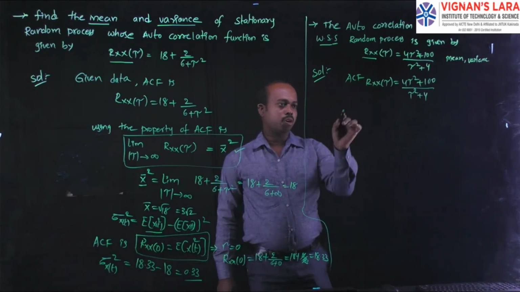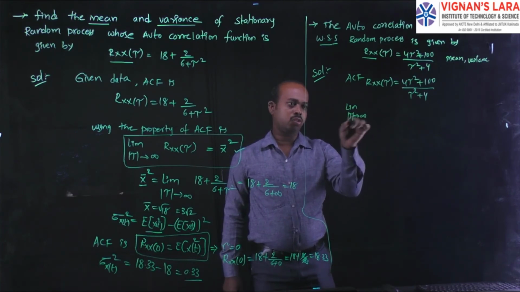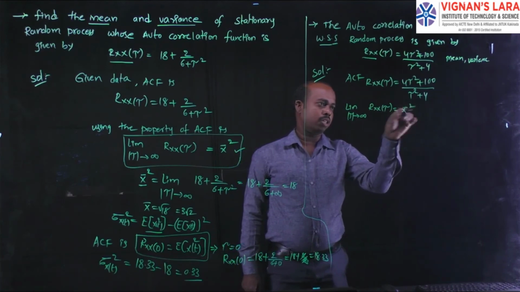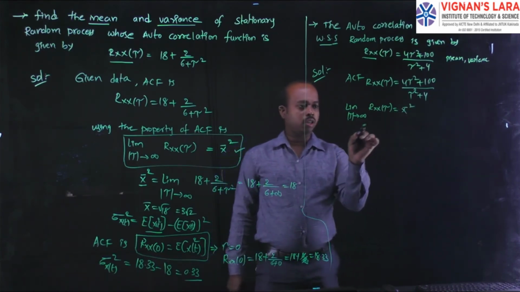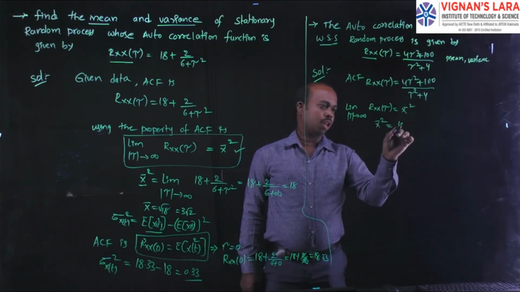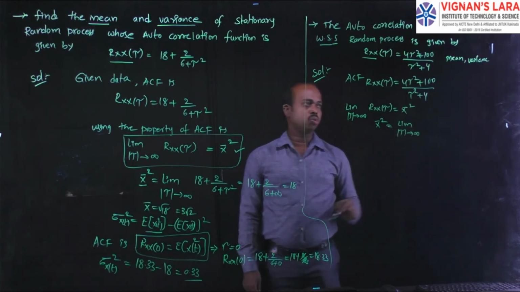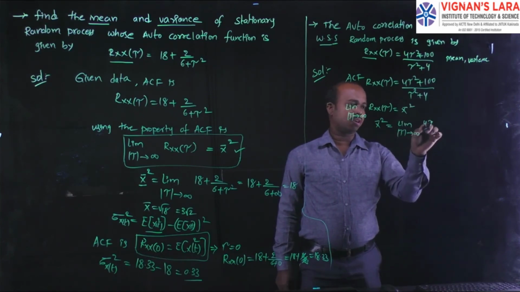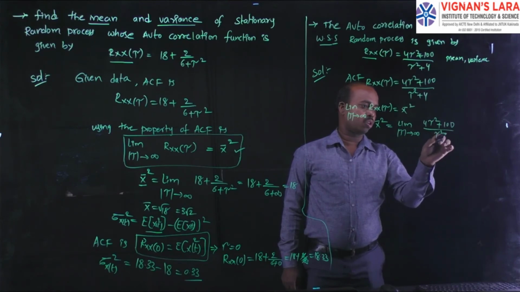You can choose the property: limit tau tends to infinity of Rxx of tau is equal to the mean square value. Now you can find this quantity. You can write x bar square is equal to limit tau tends to infinity of Rxx of tau, which is 4 tau square plus 100 divided by tau square plus 4.